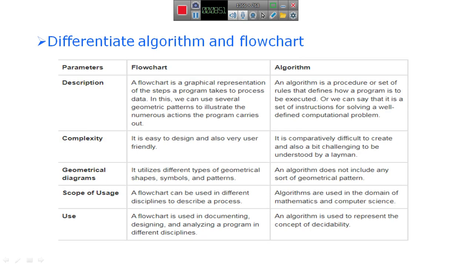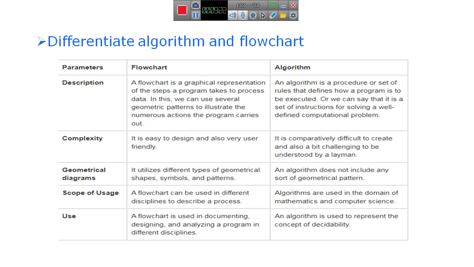So here are some differences to differentiate algorithm and flowchart. A flowchart is a graphical representation of the steps a program takes to process data. In this we can use several diagrammatic patterns to illustrate. An algorithm is a procedure or set of rules that defines how a program is to be executed, or we can say it is a set of instructions for solving a well-defined computational problem.